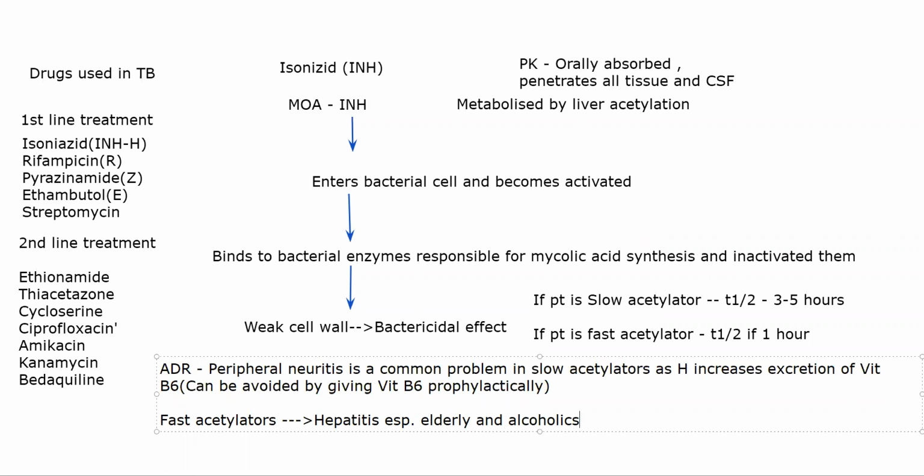Another very important side effect that isoniazid causes is hemolysis, the breakdown and death of RBCs, especially in patients who have G6PD deficiency. G6PD is glucose 6 phosphate dehydrogenase, an enzyme that is responsible in glucose glycolysis. Some patients have a genetic problem wherein they have G6PD deficiency. They do not have enough glucose 6 phosphate dehydrogenase. In those patients, if TB occurs and you are giving isoniazid, isoniazid will lead to hemolysis.